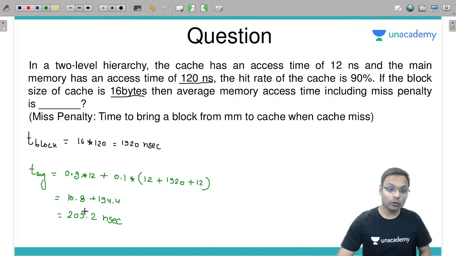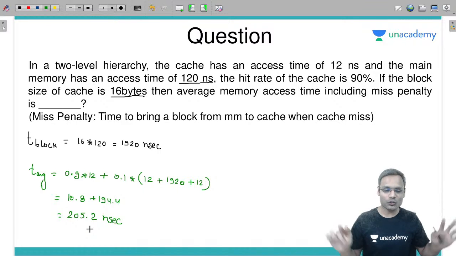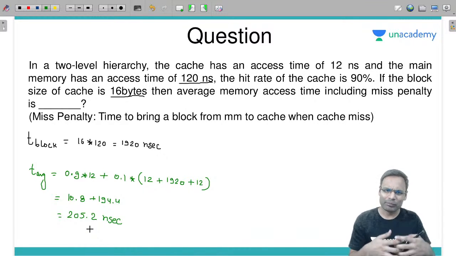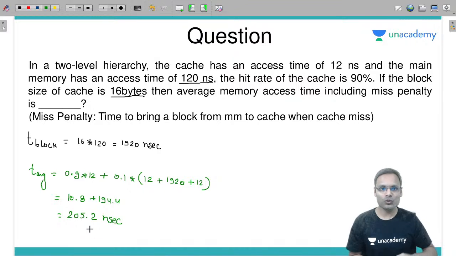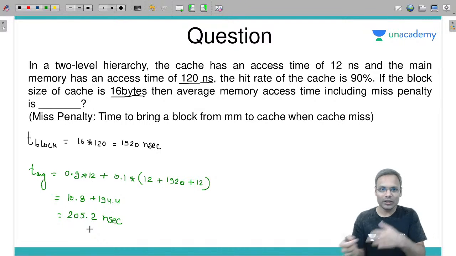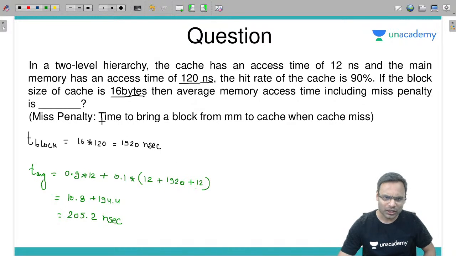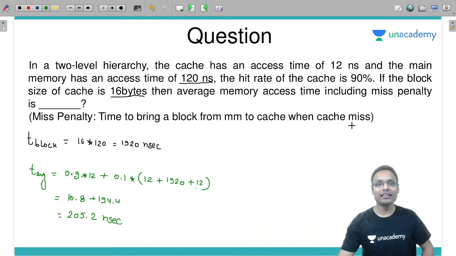Solve the equation and you will easily get the correct answer. All these questions have a simple, straightforward approach which we have discussed in the classroom. Based on those only I have given all these questions so that you can practice and understand when to use which formula and why. Here I have added another cache memory access time. Why? Just because they have given in the question that a block has to be brought from main memory to cache memory when there is a miss.